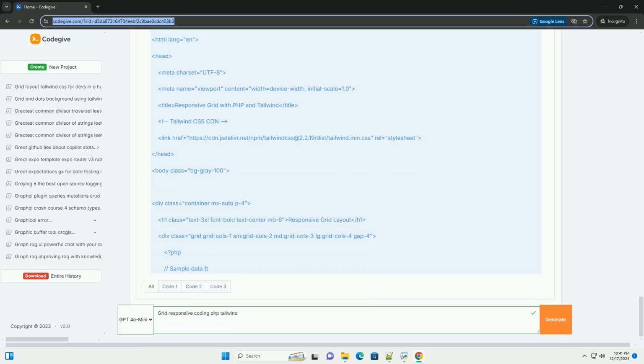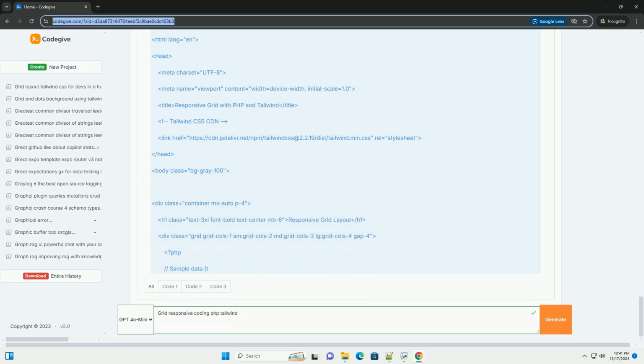$items equals array. Title equals Item 1, description equals Description for item 1. Title equals Item 2, description equals Description for item 2. Title equals Item 3, description equals Description for item 3. Title equals Item 4, description equals Description for item 4.